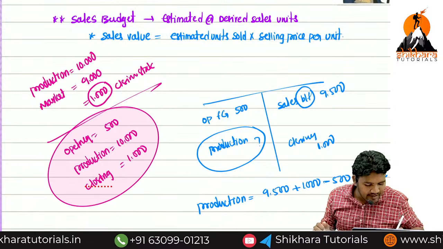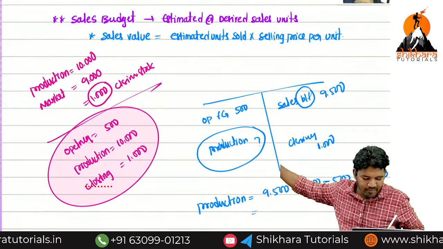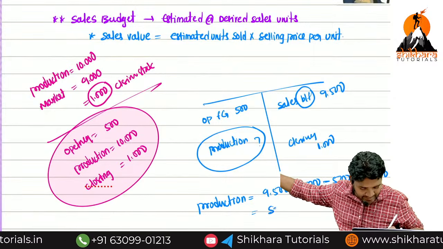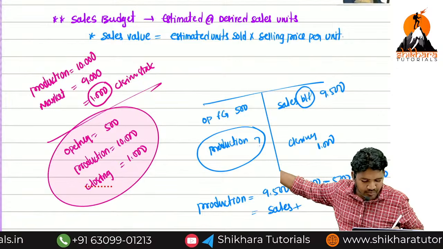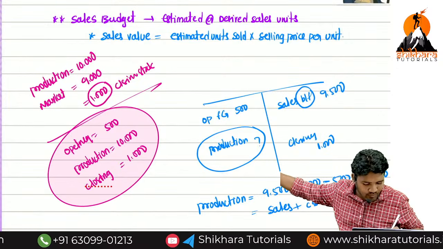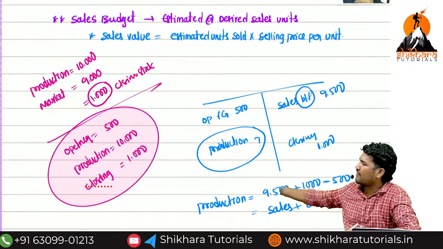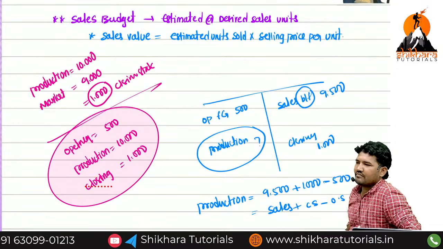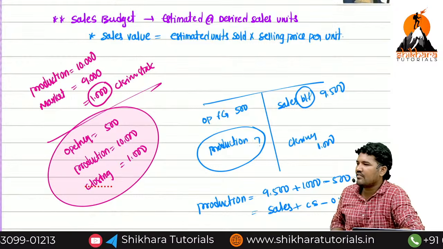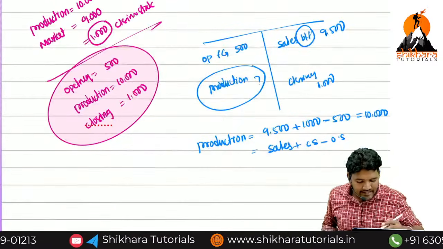Now, please tell me in terms of names. What is the name for 9500? Sales. What about the 1000? Closing stock. What about the 500? Opening stock. That is the formula for production. Are you guys clear? Okay, then fine. I want sales.